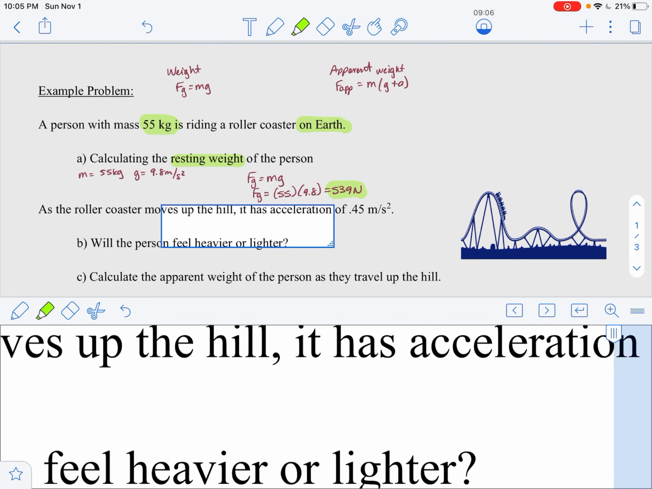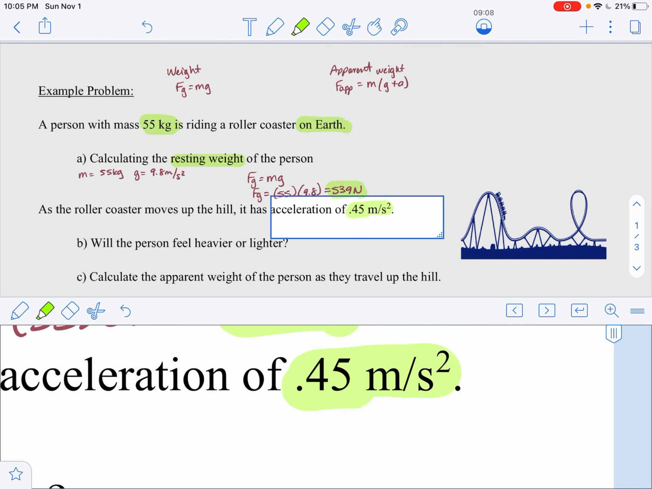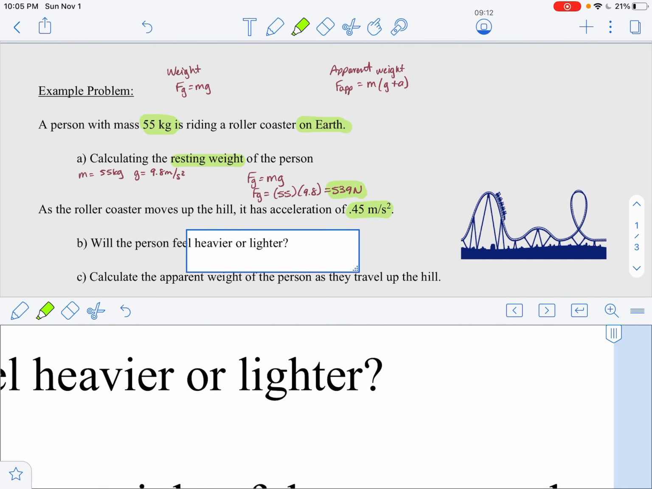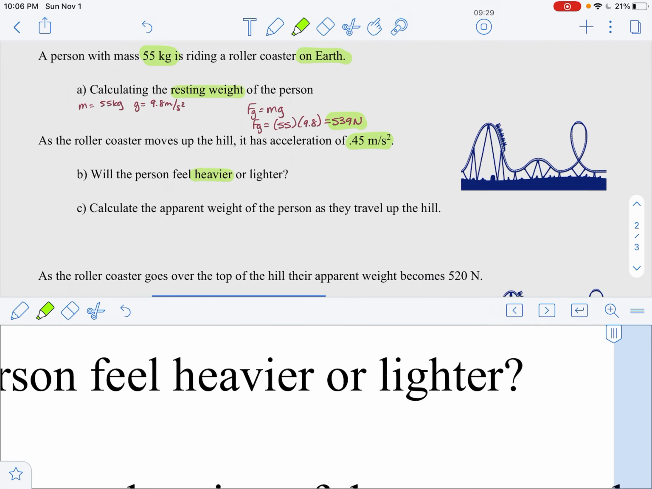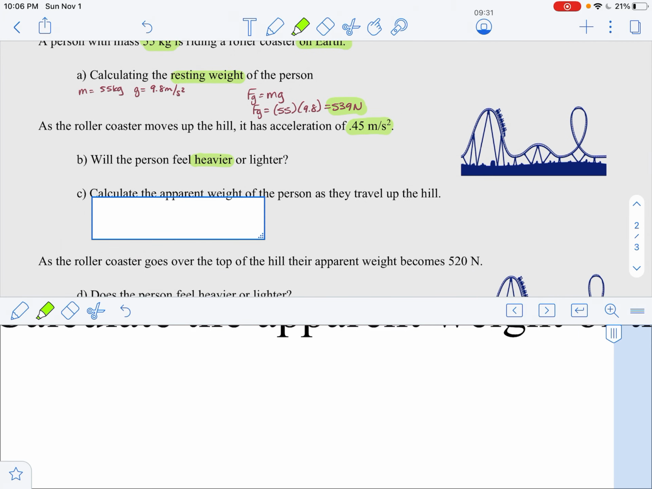The roller coaster is going up, and the roller coaster has an acceleration of 0.45 meters per second squared. So first of all, is the person feeling heavier or lighter? Yep, since the roller coaster is going uphill, the person's going to feel heavier. What does that mean? That means that when I find the apparent weight, it should be more than my 539 newtons. Okay. So let's calculate the apparent weight.